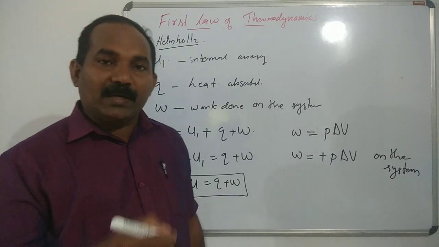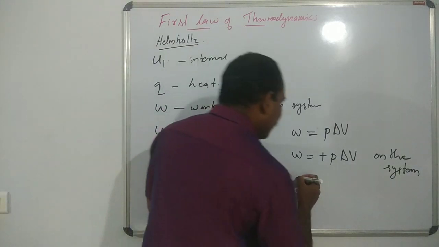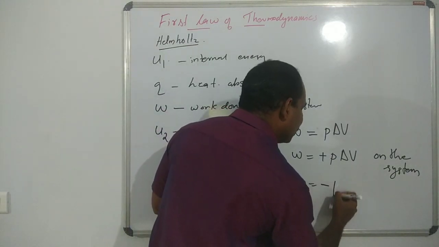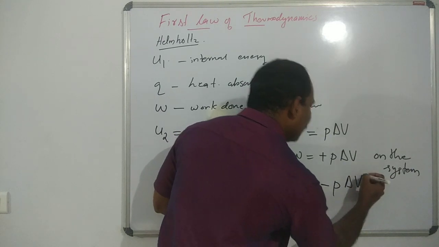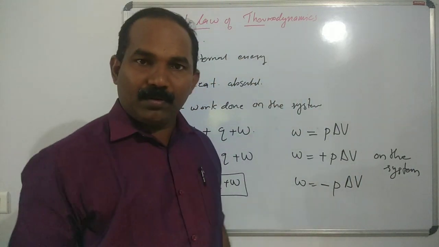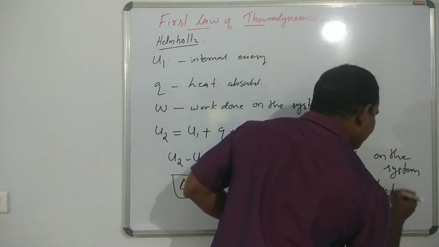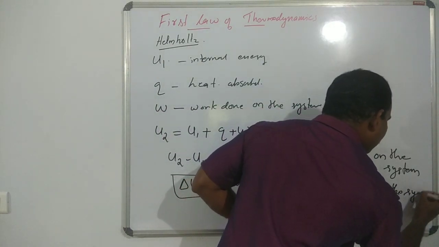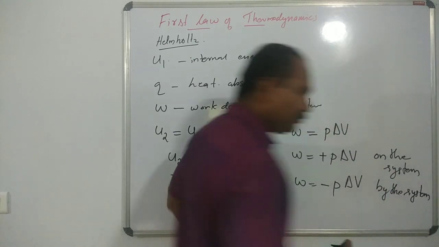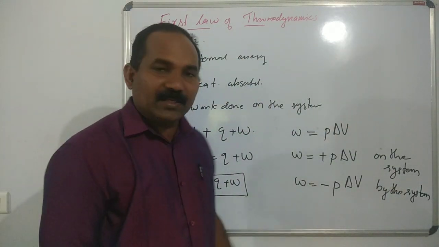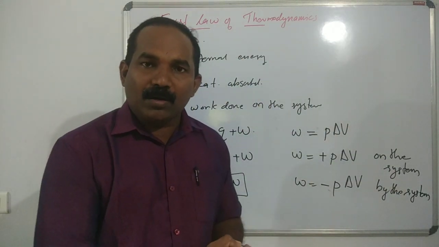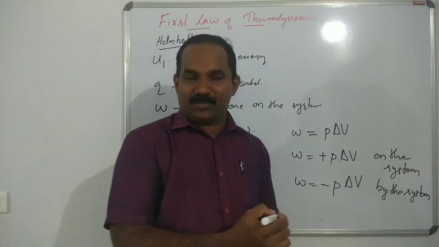And if the work is done by the system, W is equal to minus P delta V. It is by the system. This was already discussed in the last section: work done on the system, work done by the system.